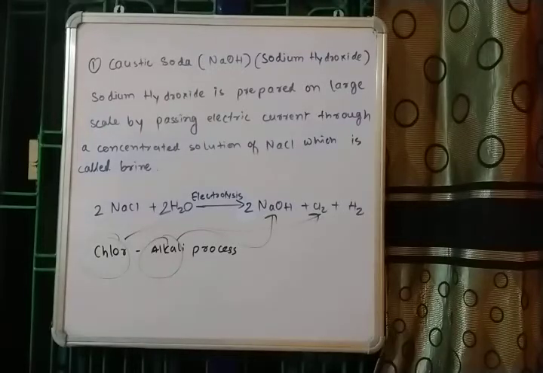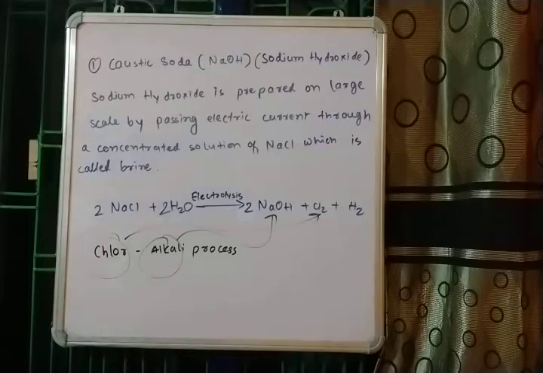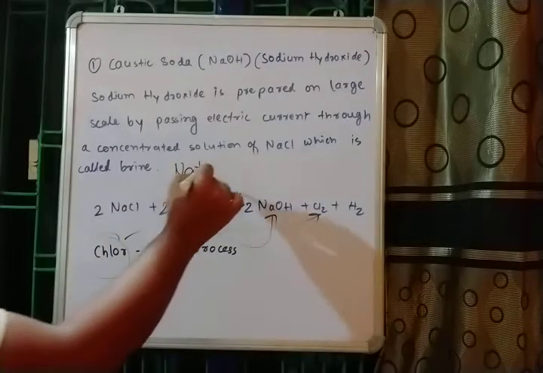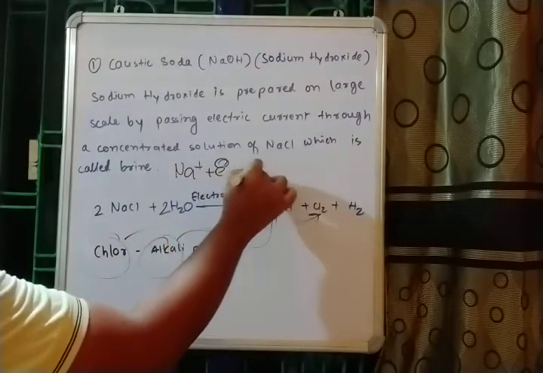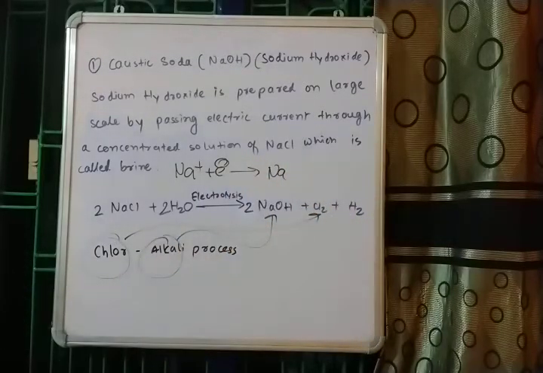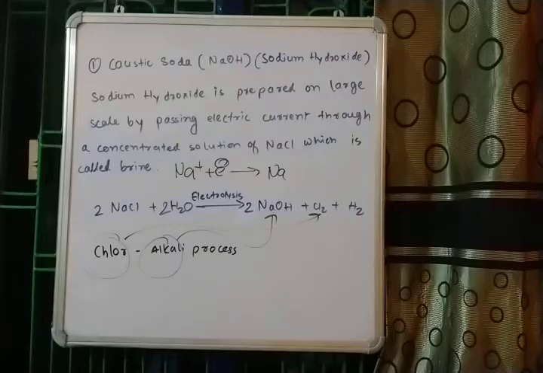And there's one more thing, you might be wondering where this H2 came from. This H2 actually came from the cathode side. Remember, at the cathode side, Na+ was deposited. That means Na+ will take an electron at the cathode and convert into sodium. It was happening at the cathode side. Along with this reaction, there was one more reaction happening, and that was for hydrogen.